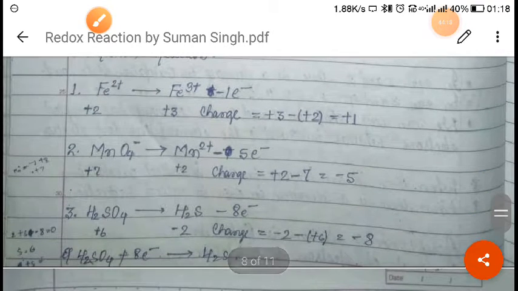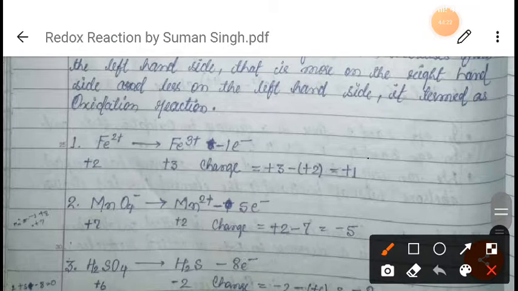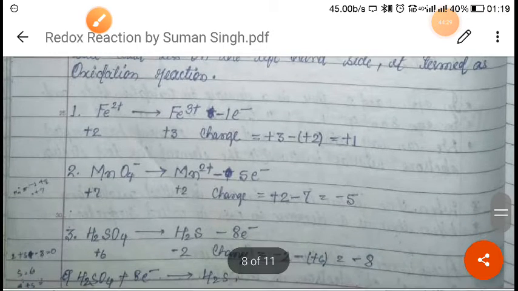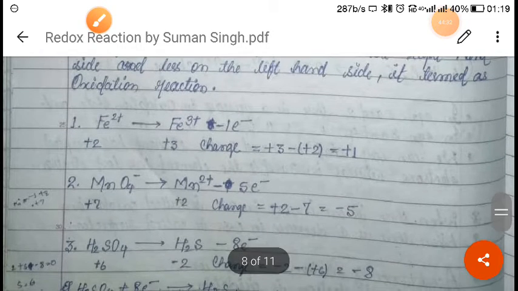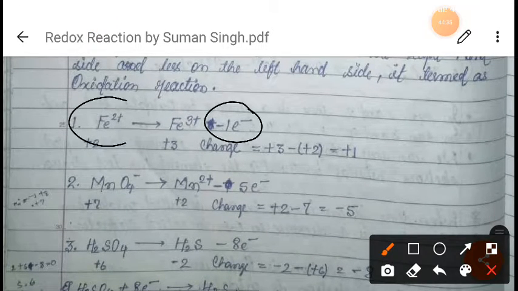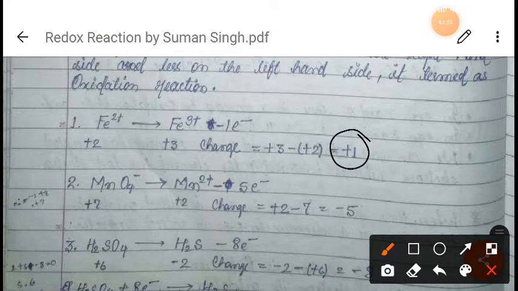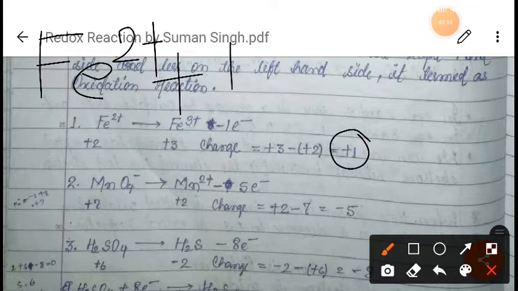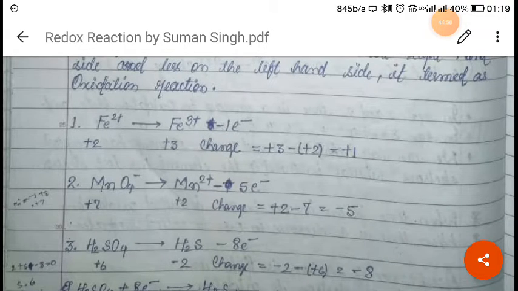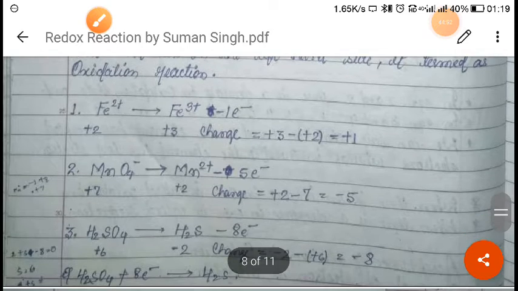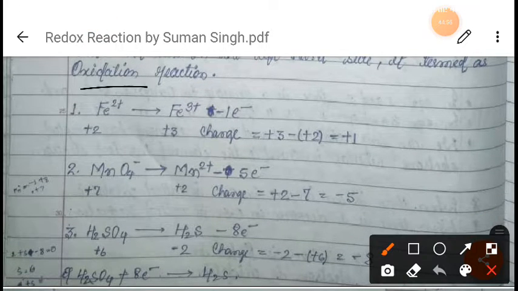In the same way, so now what is the change in oxidation? +1. So what we have to do, we have to subtract this, 1 electron, here. Whatever the change in oxidation state we get, we have to subtract here. Okay, either we can subtract here or add here. We can also write like this, the change in oxidation state what we have got here, +1, right? So we can also write like this, Fe2+ minus 1 electron will give Fe3+, right? In this way also you can write, or you can write like this also, as it is written here.